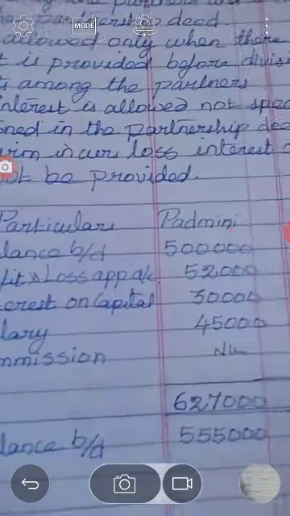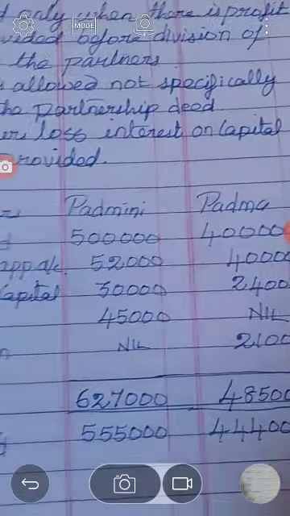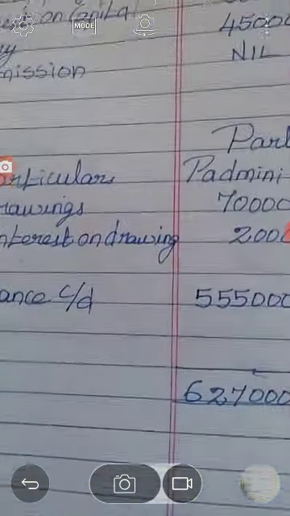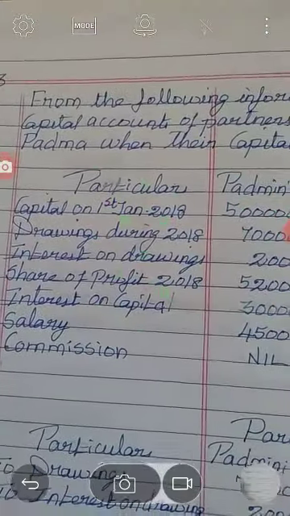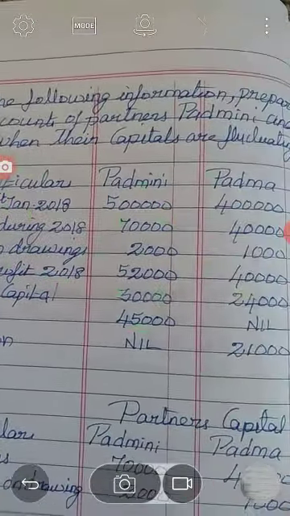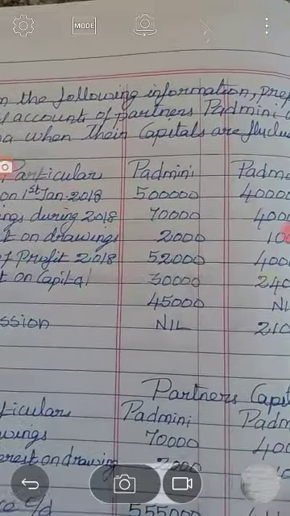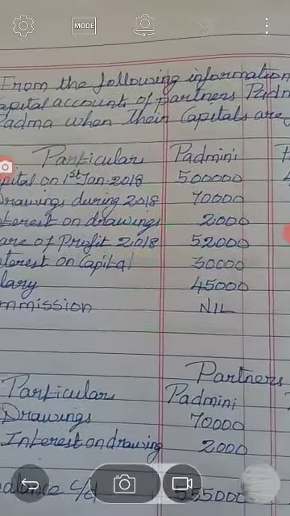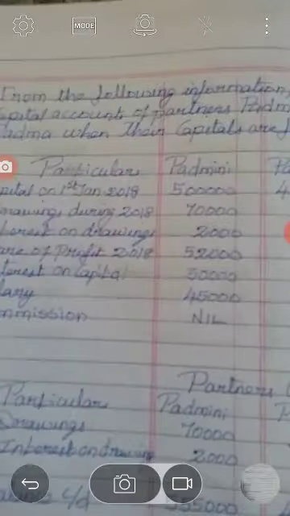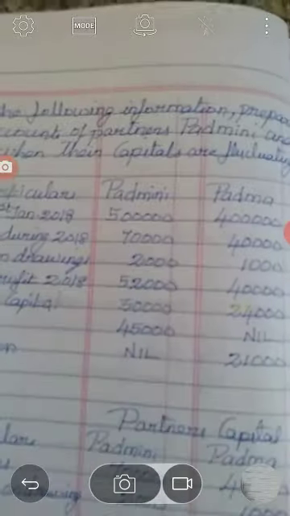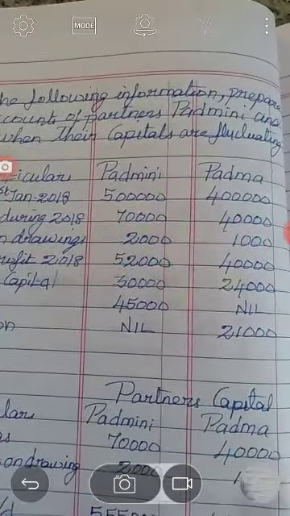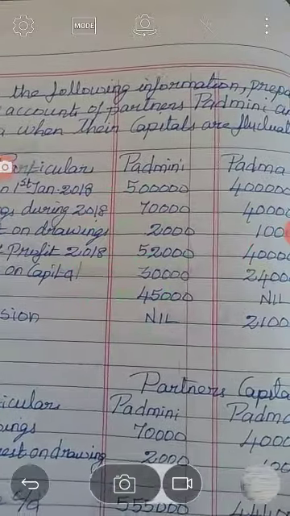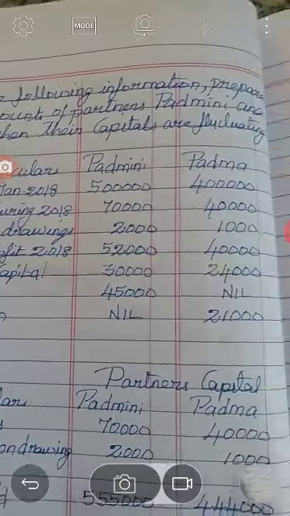Here date, particulars, Padmini and Padma. In the sum, capital on 1st January 2018 is 5 lakhs and 4 lakhs. Then drawings during the year 70,000 and 40,000, then interest on drawings 2,000 and 1,000. Then share of profit, which we can call profit and loss appropriation account, 52,000 and 40,000. Then interest on capital 30,000 and 24,000, then salary 45,000 and nil, then commission nil and 21,000.